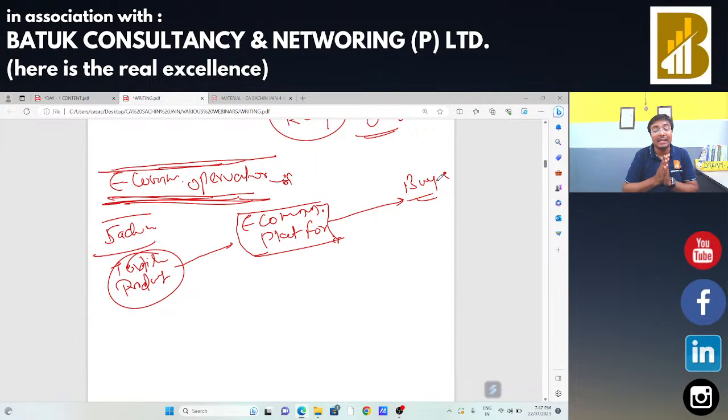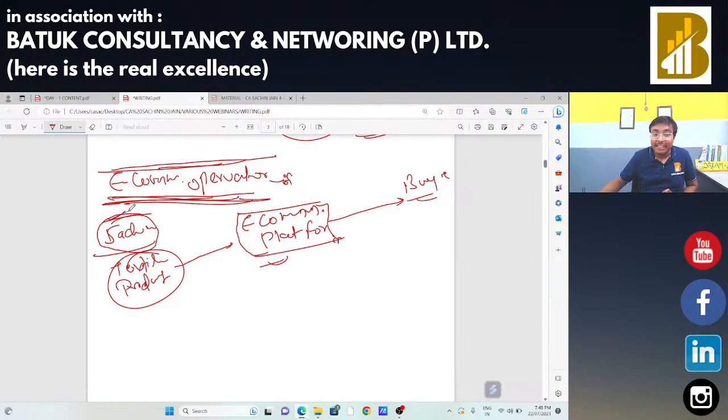So for that purpose, RCM is applicable. Although Sachin is going to sell the products, products are mine and I am going to sell the same through that e-commerce operator platform. But as per Section 9 Subsection 5, if Sachin makes any intrastate supply, you all know very well the definition of intrastate supply, आपको रट गया होगा intrastate and interstate, then that e-commerce operator platform is liable to make the payment of taxes.